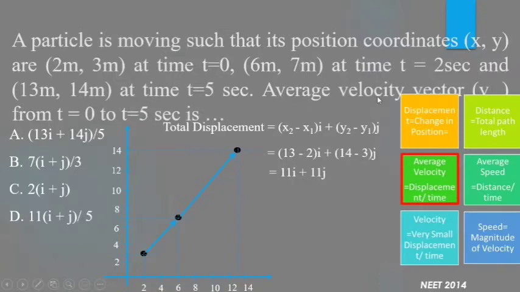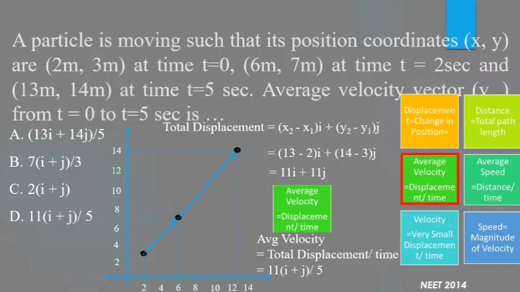To find out average velocity, the definition is this. We will use this definition, and this definition indicates that displacement divided by time. So this is the displacement, time is 5 seconds, so it will give 11 by 5 into bracket i plus j. Here 11 is common from this vector. So option D is correct.